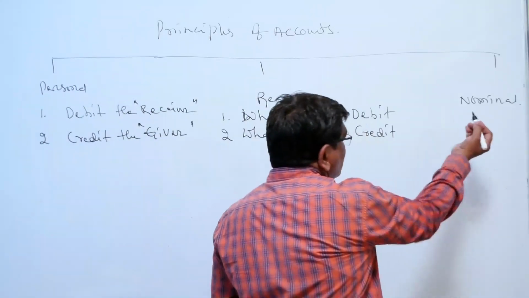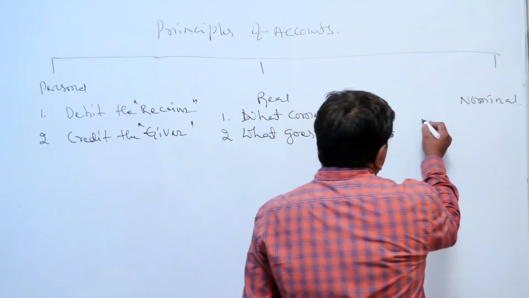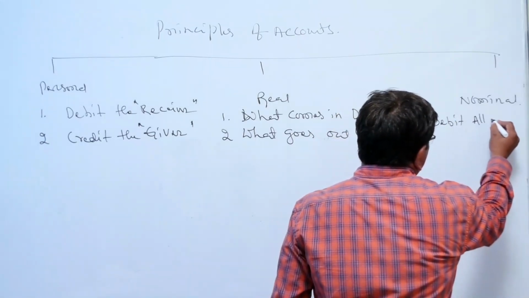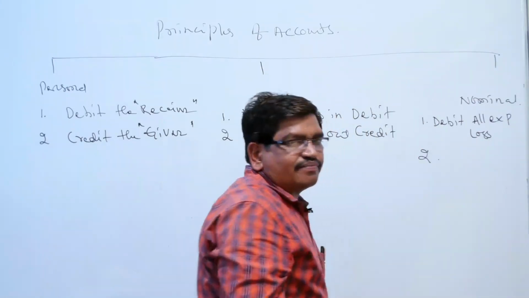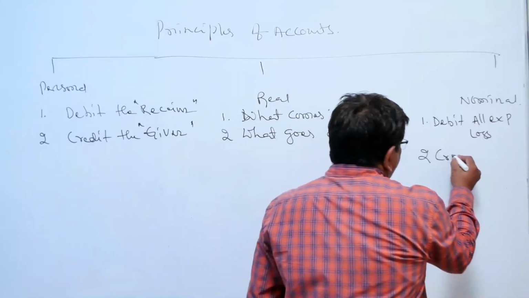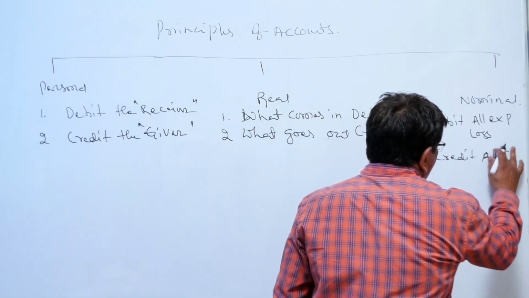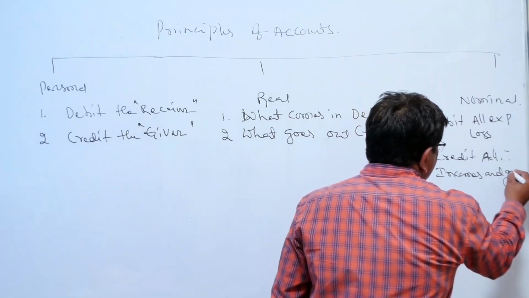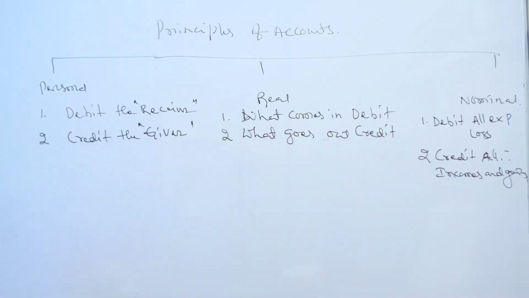Then the third one is nominal account. Under that, the same thing, two principles. Debit all expenses and losses. Credit all incomes and gains. Okay, simply, actually, three accounts and six principles.